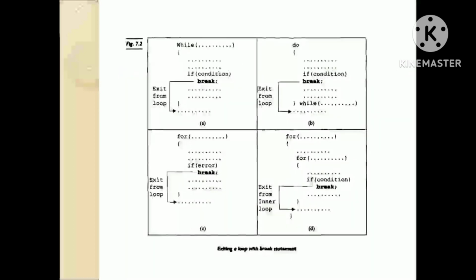Exiting a loop with break statement. The break command allows you to terminate and exit a loop, that is do, for and while, or switch command from any point other than the logical end. You can place a break command only in the body of the looping command or in the body of a switch command. The break statement exits a for or while loop completely. To skip the rest of the instructions in the loop and begin the next iteration, use a continue statement. Break is not defined outside a for or while loop. To exit a function, use return.